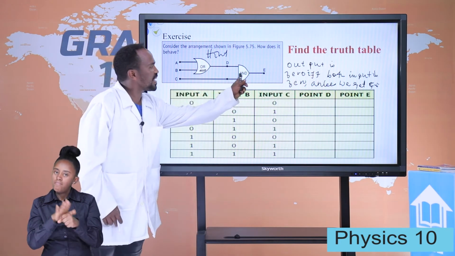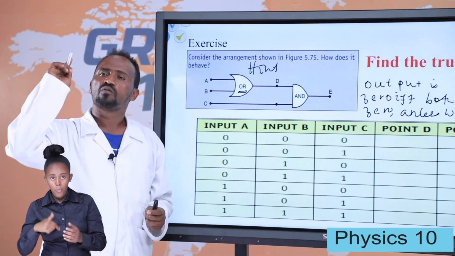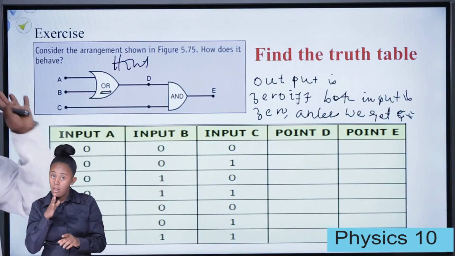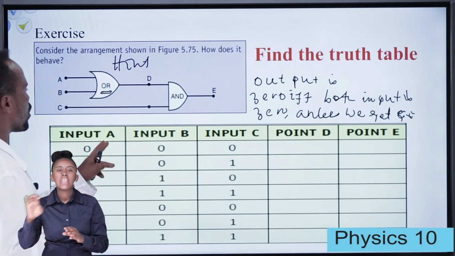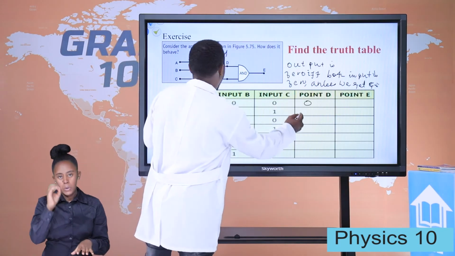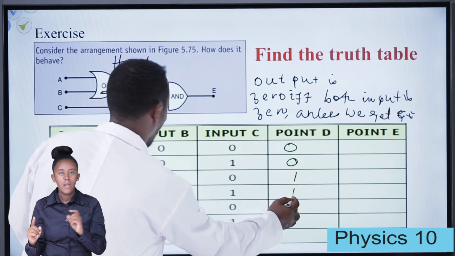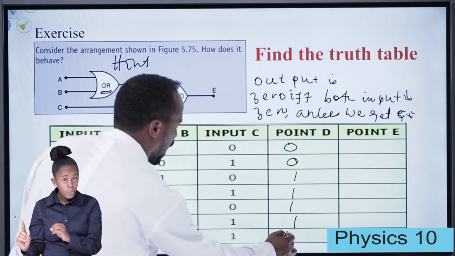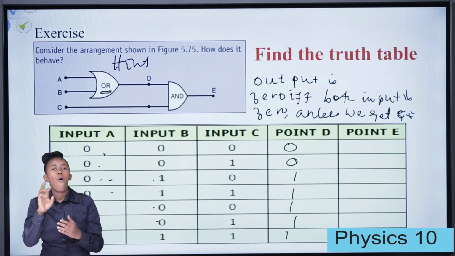In case of an AND gate, we have 1 if both of them are 1, unless it is 0. Let us see for the OR gate, depending on input A and input B: 0 0 0, 0 1 1, 1 0 1, 1 1 1. This is for the OR gate.